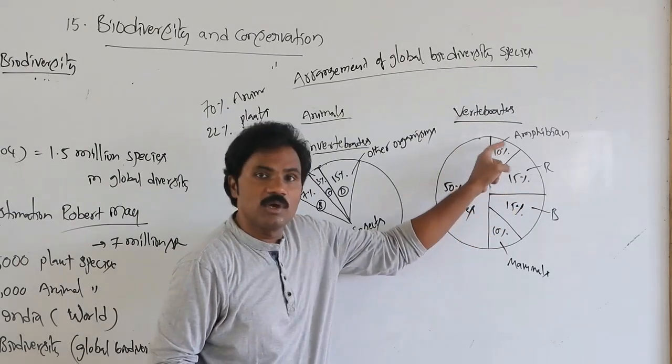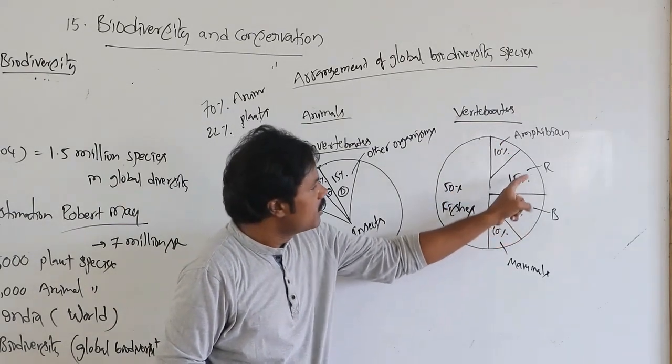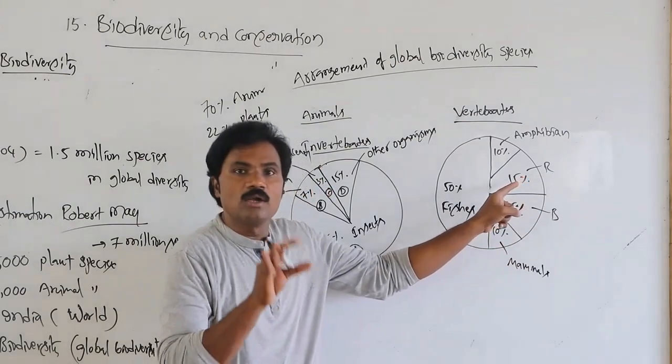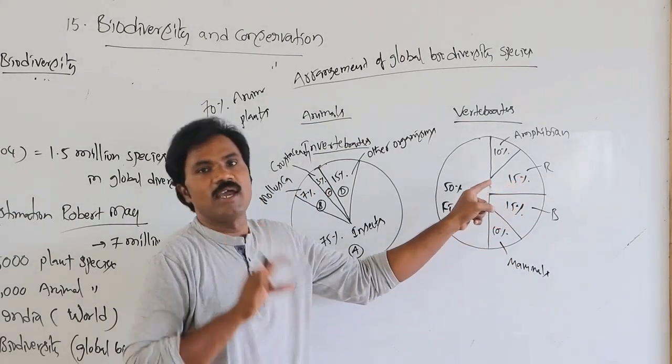Whatever these vertebrate organisms are, like amphibians, reptiles, birds and mammals, all are equivalent to the percentage of fungi.